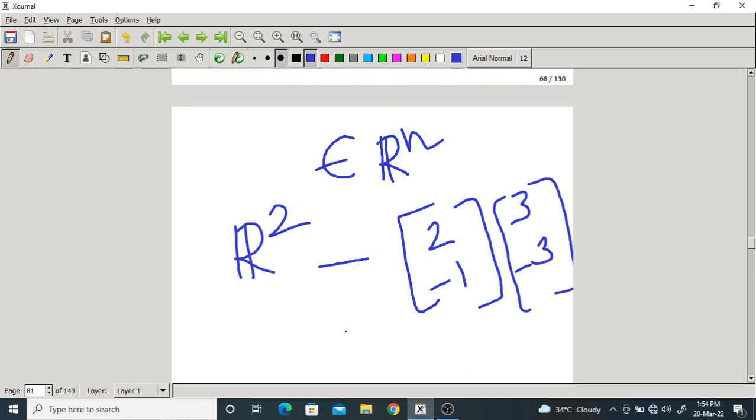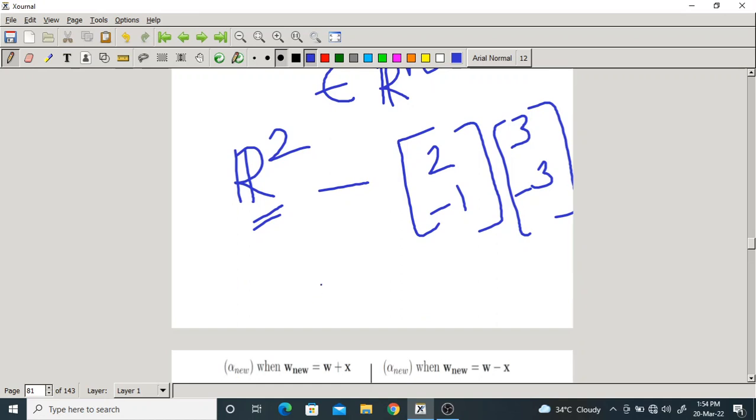Like this you take all two-dimensional vectors of real values. They belong to R2. If I write R3, it means you take all possible three-dimensional vectors of real numbers. Example: 1, 1, 1. It is a vector in R3. Like that, many vectors are possible.